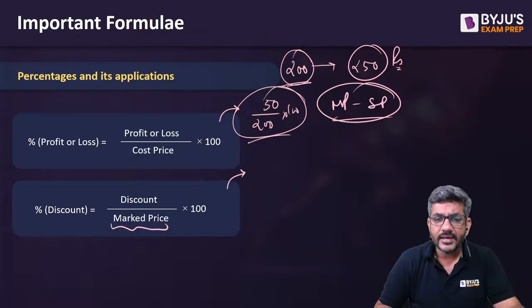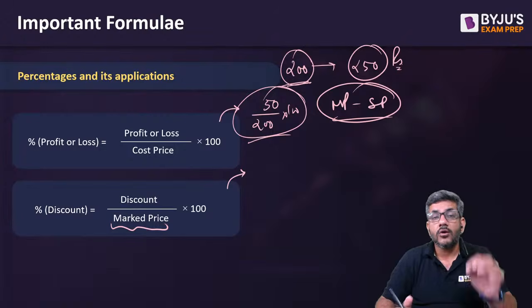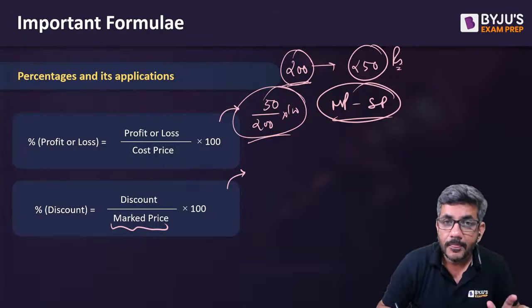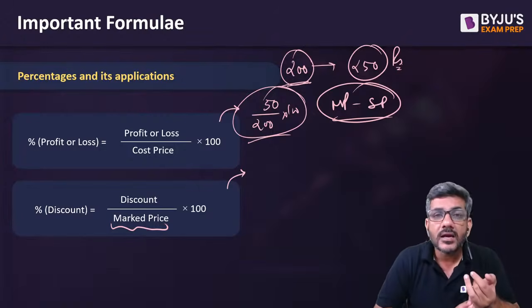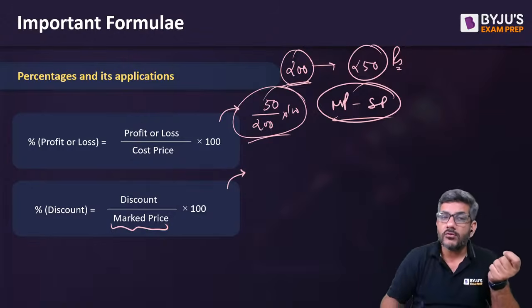Once again, the thing to take care of. In profit, loss and discount, you can say that profit and loss are always calculated on cost price. There is a percentage called markup percentage that is also calculated on cost price.